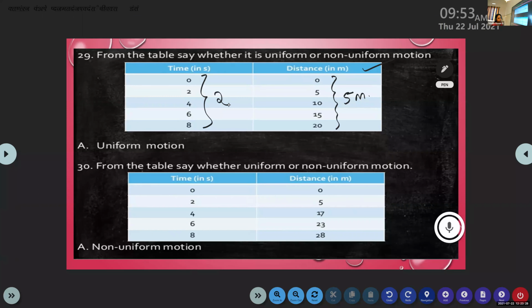Or the uniform speed? If the object covers equal distance in equal intervals of time, we can say it is in uniform motion. So this is the definition for uniform motion. This is the table representing the uniform motion of an object. The difference between the distance covered by the object is 5 meter, and it covers this distance in equal intervals of time, that is in 2 seconds. So that is the definition for the uniform speed.